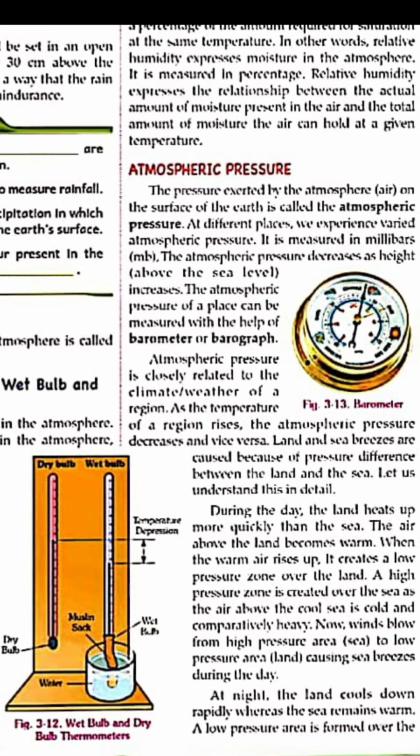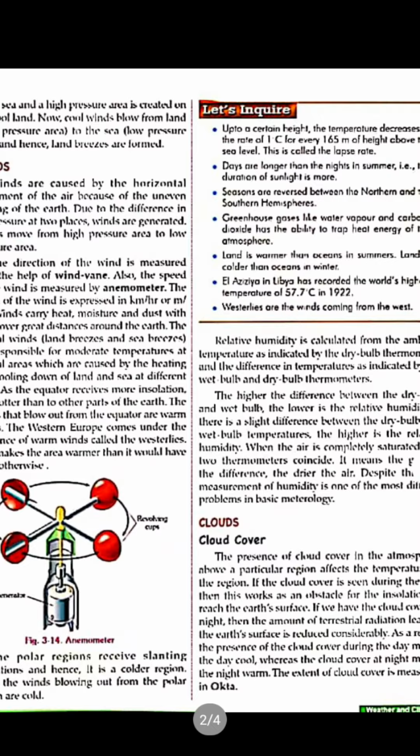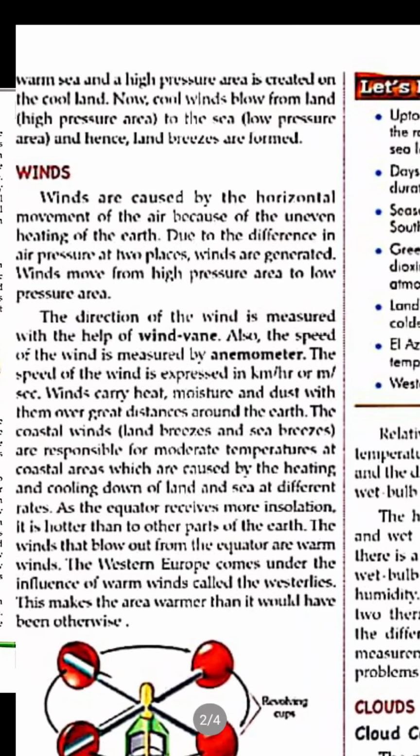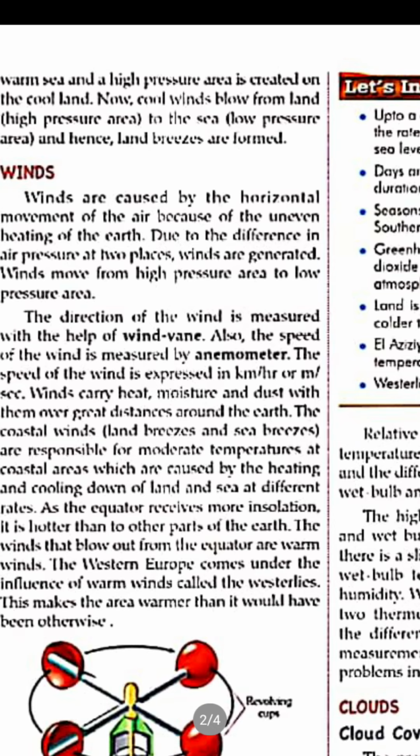during the day. At night, the land cools down rapidly, whereas the sea remains warm. A low pressure area is created over the sea and a high pressure area is created on the cool land. Now cool winds blow from the land, the high pressure area, to the sea, the low pressure area, and hence land breezes are formed.